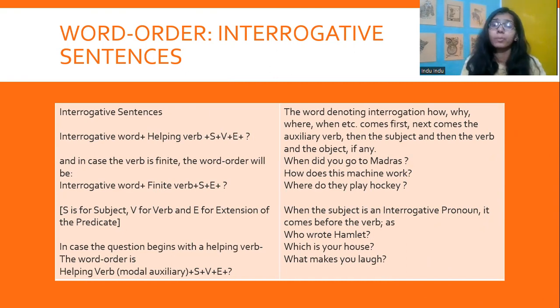It is important that we note each and every example studied thoroughly. If the verb is finite, the word order will be interrogative word plus finite verb plus subject and the extension, right? In case the question begins with a helping verb, it would be helping verb plus modal auxiliary, the subject, verb, and extension of the predicate.